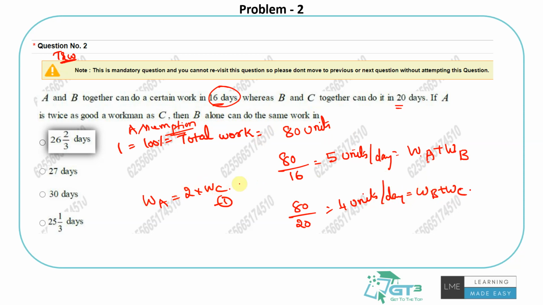So WA is 2 times WC. So this will turn out to be 2WC plus WB is equal to 5. And you know WB plus WC is already 4. That means WC should be 1. It's very obvious, right? I'll just replace it here.